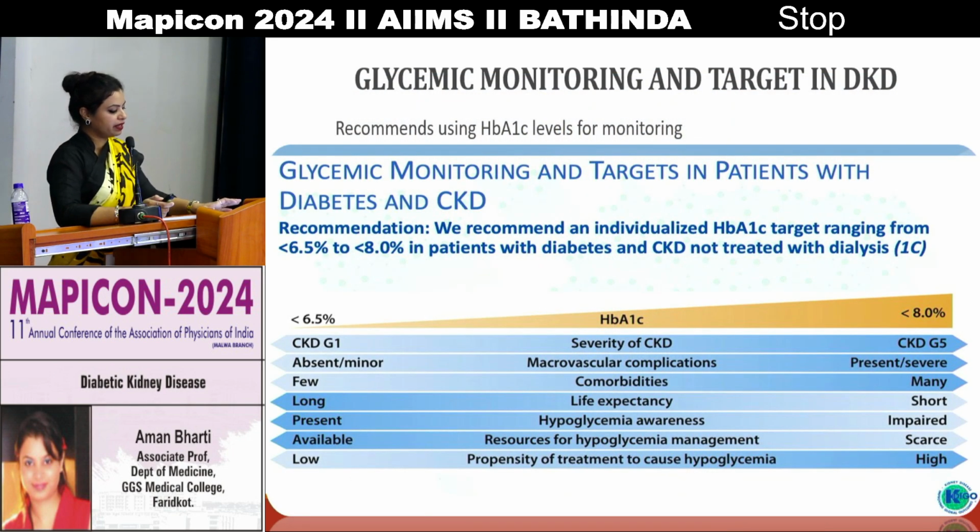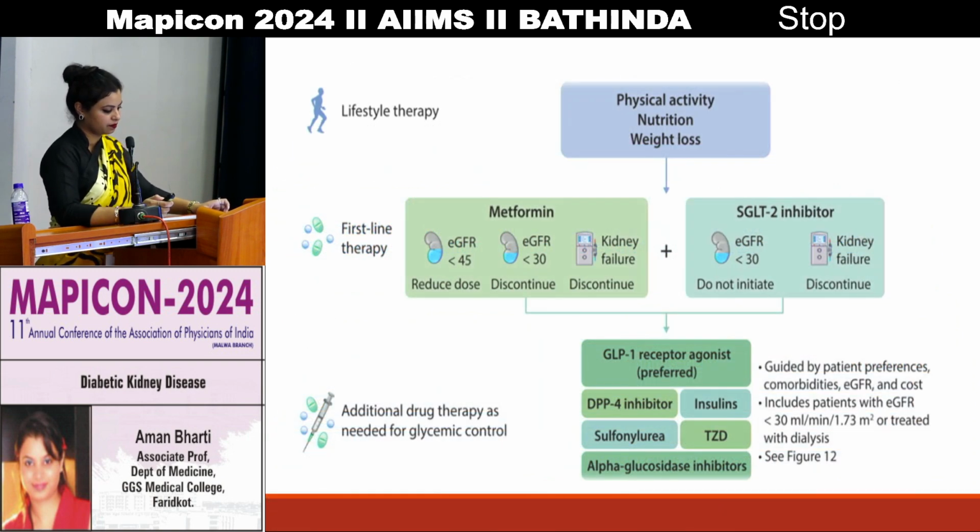For glycemic monitoring and targets, we should always use HbA1c. If we are targeting less than 6.5, then the severity of CKD will be lesser, macrovascular complications will be absent, comorbidities will be few, and life expectancy will be good, as compared to when the target HbA1c is less than 8. In that scenario, life expectancy will be short, comorbidities will be many, and resources for hypoglycemic management are also impaired.